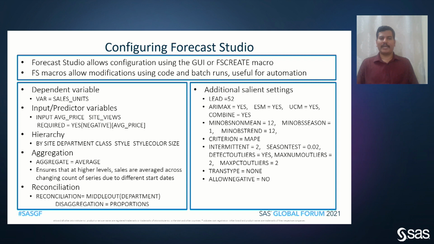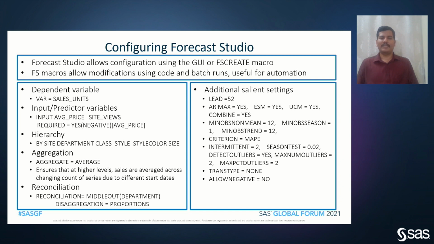In terms of aggregations, average aggregation is used because there are lots of series available in the history, which are starting at various points of time, which makes it unequal while getting aggregated at higher level. So average makes it more sensible to use for the aggregations for higher levels.